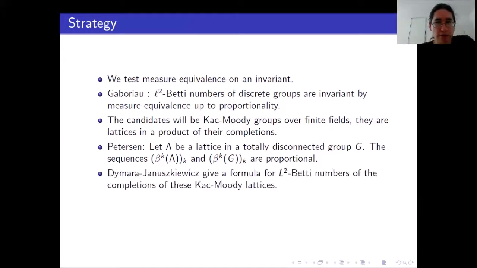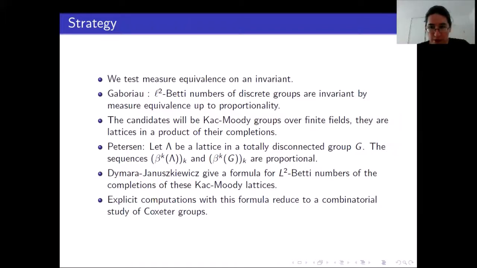Now, for this topological group, so these are the completions of these Kac-Moody groups, we have a formula for L2 numbers. Well, this formula is quite general, but it is still hard to manipulate. In concrete examples, if you really want to do computations, you will have to do some combinatorics, some algebraic topology on Coxeter groups.